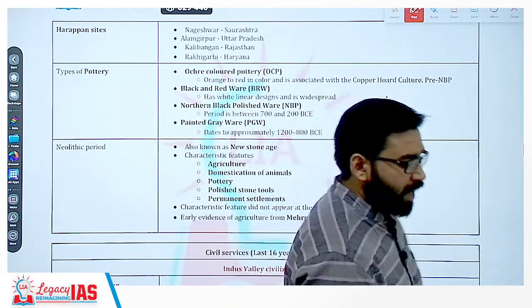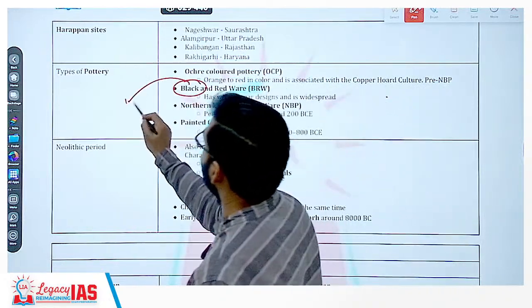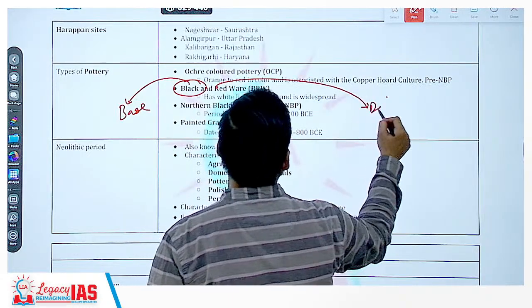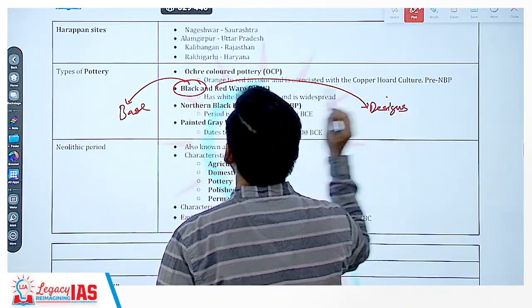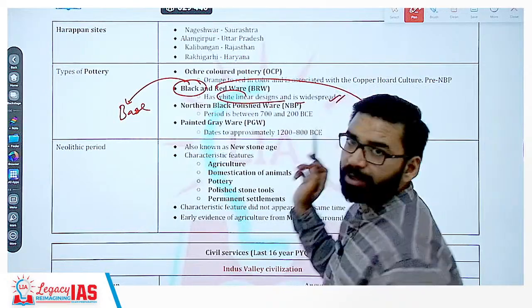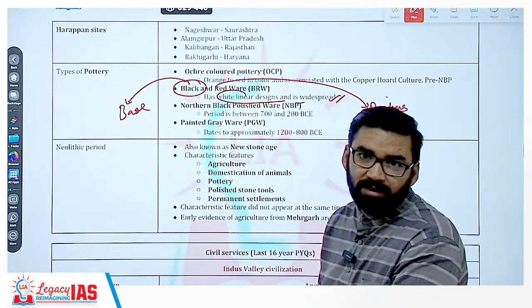Now on this black and red ware pottery, black color was used as the base and red was used for designs. Clear? And it has white linear designs also, and that was widespread. Clear? This question is directly from NCERT.